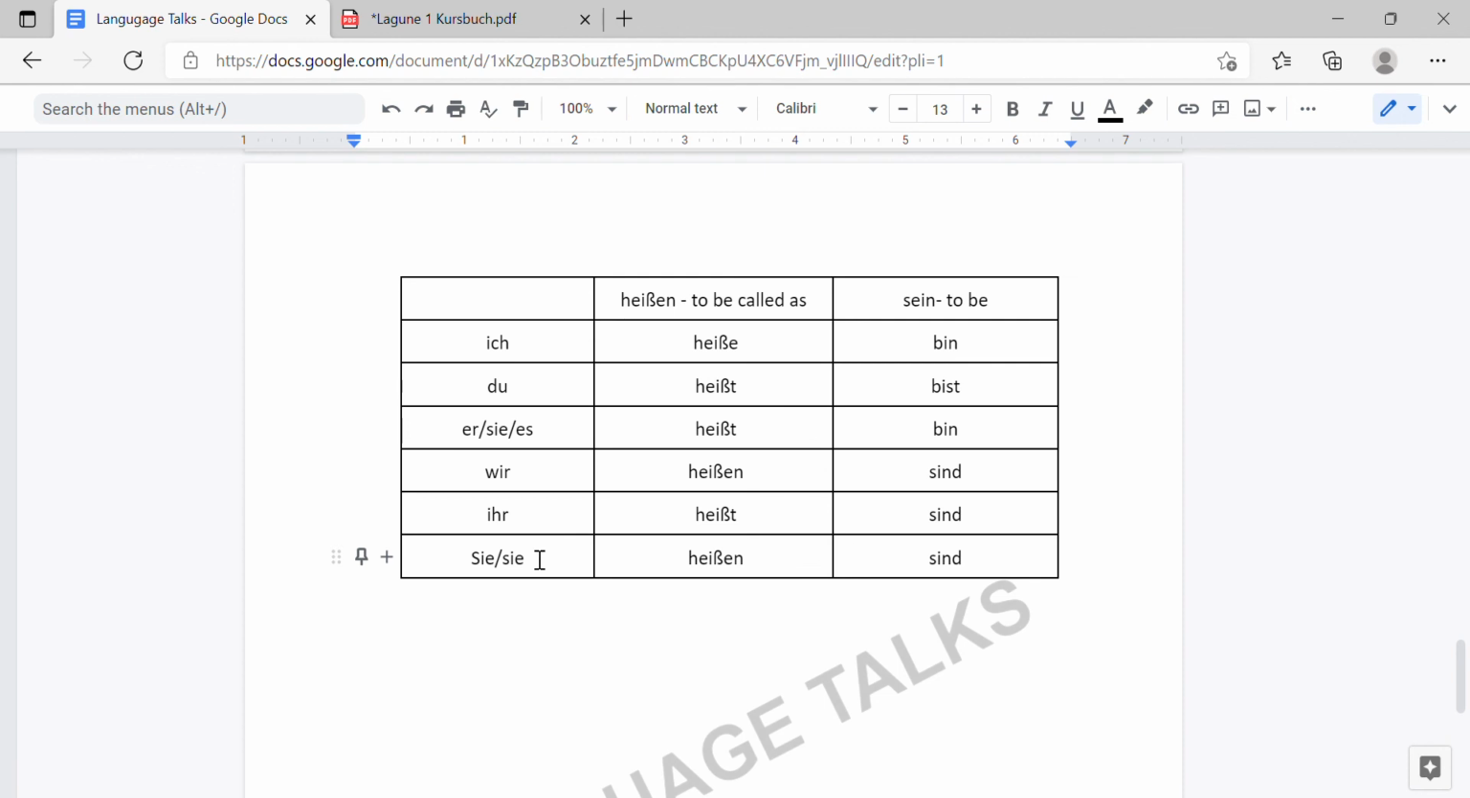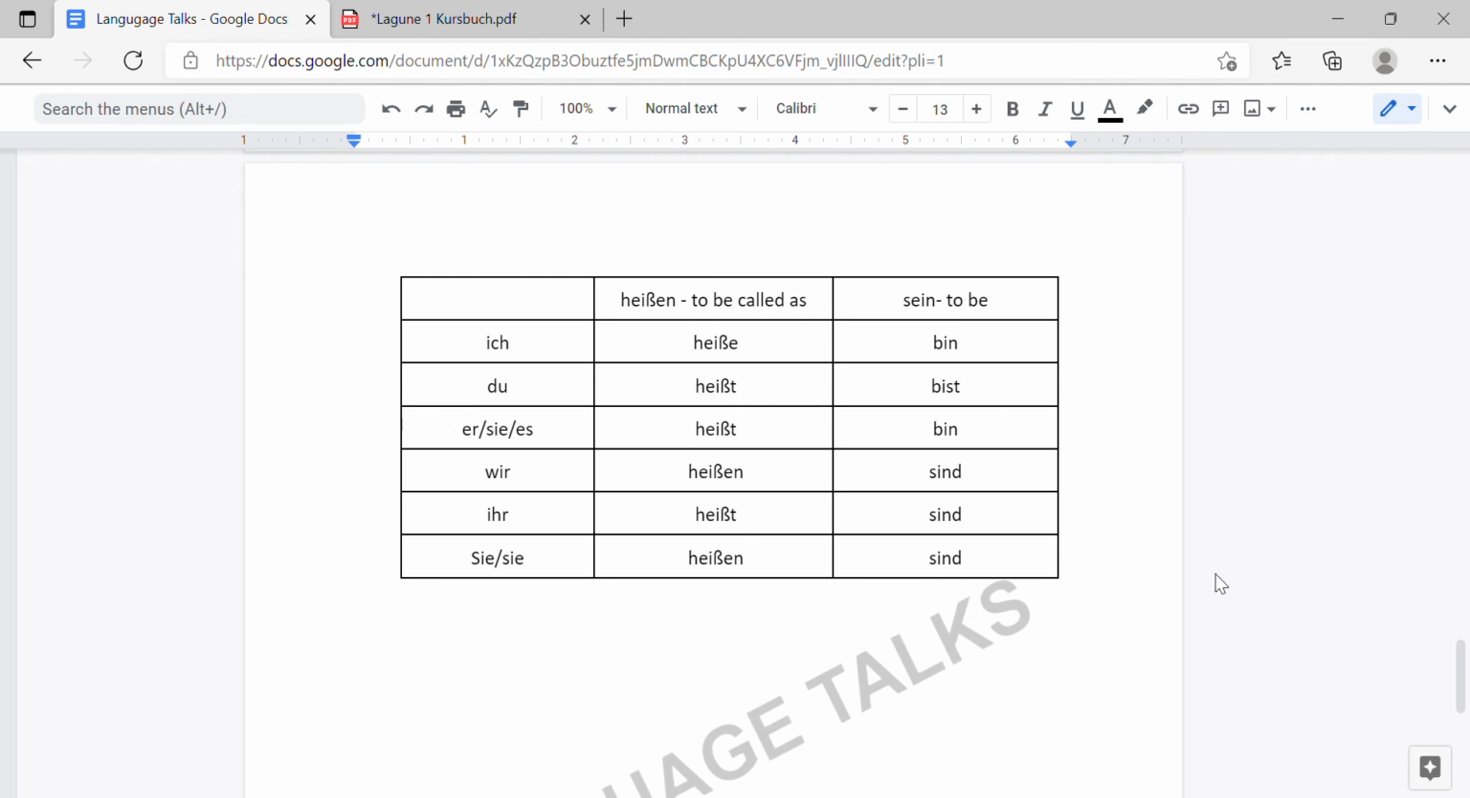Heißen, if you can see, it's to be called. What is the root verb here? Heiß. But remember that the root verb formula won't be working here. In some cases it will be working, in some it won't. So for third type, don't think in that aspect of root verb, fixed endings and all. Just read it and memorize it as such. So ich heiße, du heißt, sie heißt, wir heißen, ihr heißt, sie heißen. Okay. So whenever you are going to use ich in a sentence, you have to write heiße, not heißen. Okay.